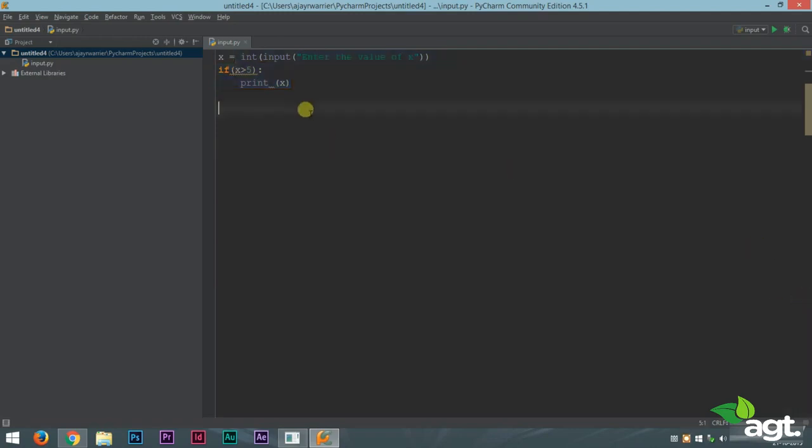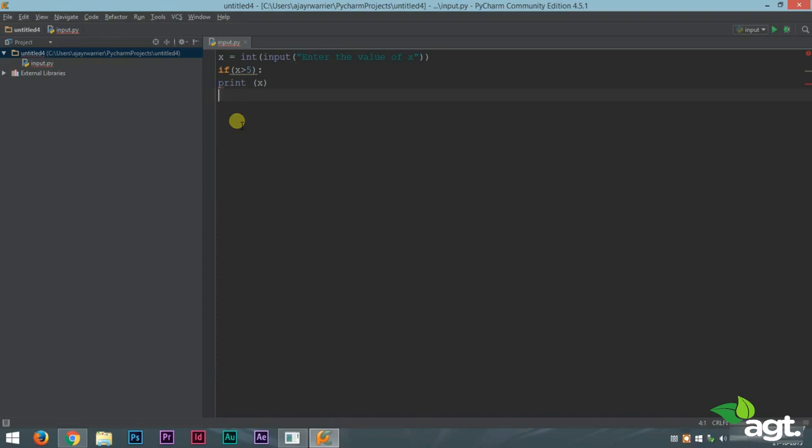So this is an example, and you can see that x equal to int input, enter the value of x. We learned about this in our last lecture. This is how we input value given by the user into the variable. Now here is our if condition. So we have to use an if condition, we use the if keyword followed by the brackets. Inside the brackets, we provide our condition, and if the condition is true, then this statement will be executed.